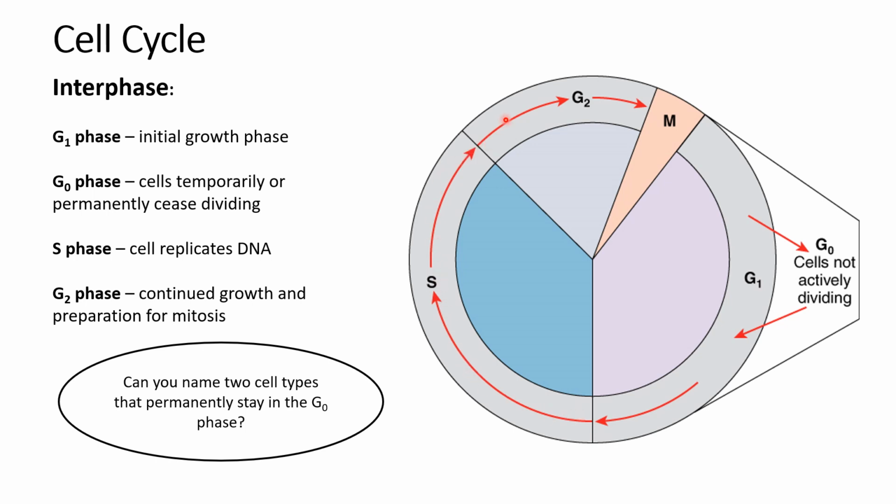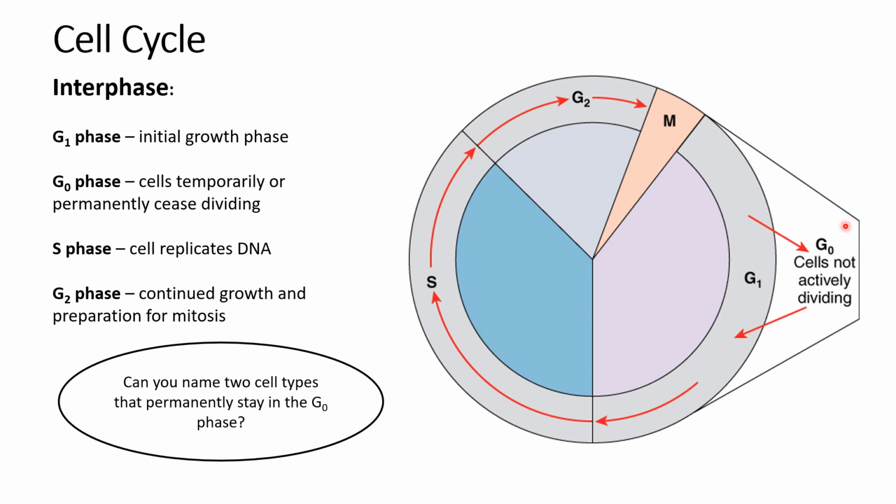Then we have another growth phase, G2 of interphase, to prepare for mitosis. Some organelles will divide so that each new cell gets the appropriate amount of organelles. So interphase is divided into 3 subphases, G1, S, and G2. Interphase is when the cell is not dividing but is preparing to divide, whereas M phase is when the cell is dividing.